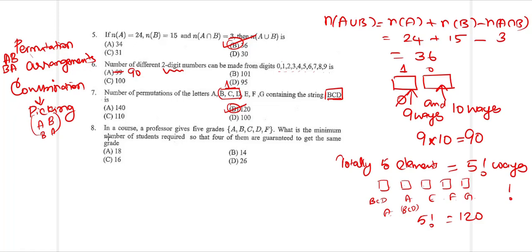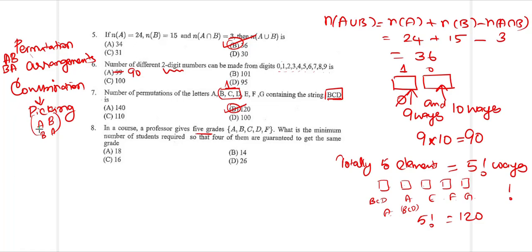Next, if in a course a professor gives 5 grades A, B, C, D and, not E, it is going to be F for fail. What is the minimum number of students who are required so that 4 of them are guaranteed to get the same grade? Okay, so this is going to be the pigeonhole principle.